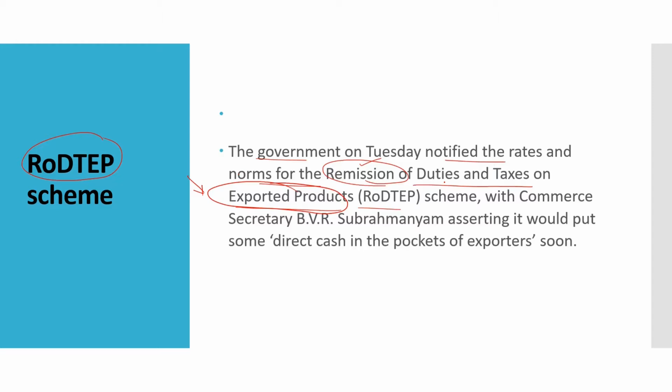Commerce Secretary B.V.R. Subramaniam asserted it would put some direct cash in the pockets of the exporters soon. What does it mean? It would benefit the exporters, so that if the taxes are reduced, they may get more orders from other countries. They may have the chance to export more products to other countries. Thereby, it will be beneficial for the exporters.